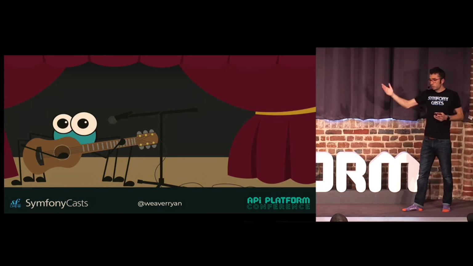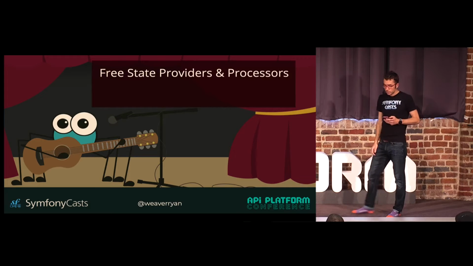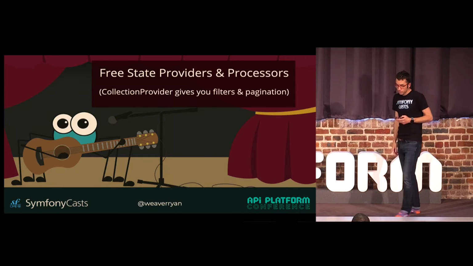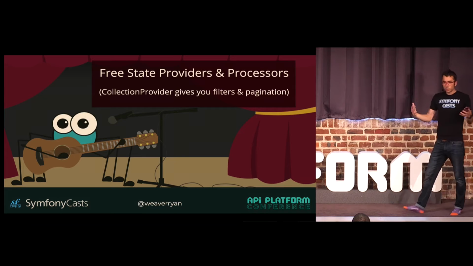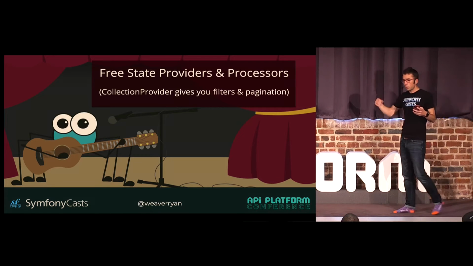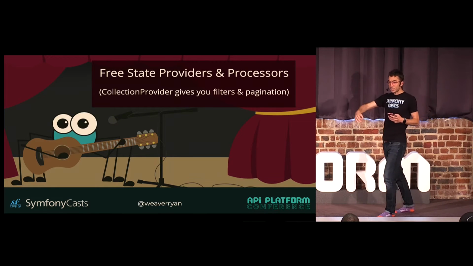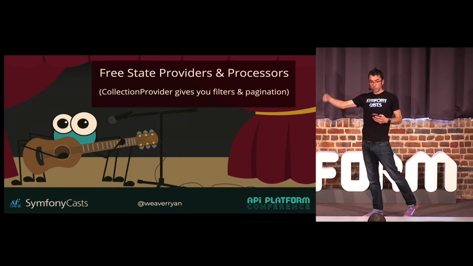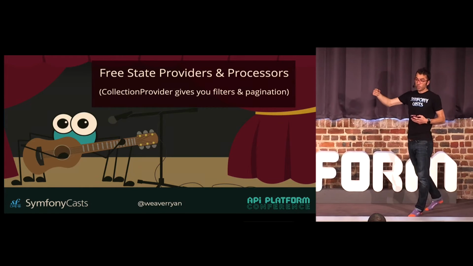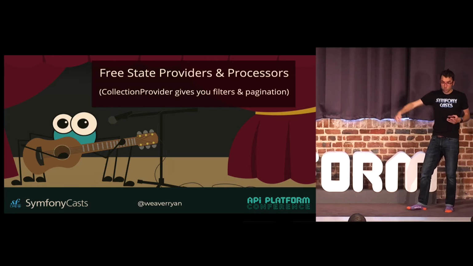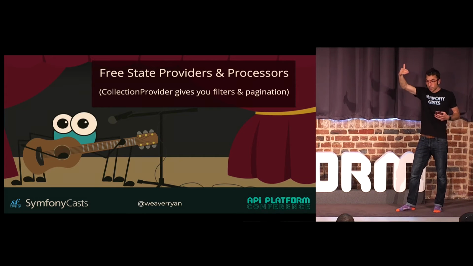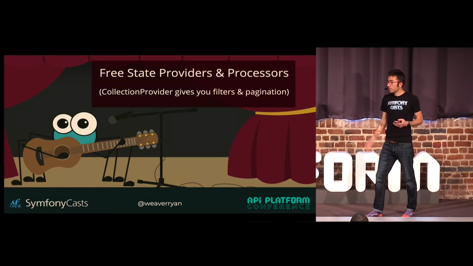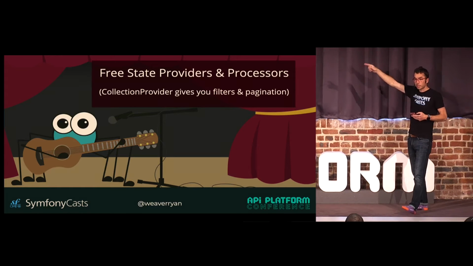So then, while Webby's playing a live concert, reflecting on these free state providers and free state processors, this is a really good thing because not only do we not need to do that work, but the collection provider in particular is really important because that's what gives us the free pagination and also what powers the filter system. It's really nice to be able to put the API filter above and have the search filter built in and the range filter. That's all powered by the collection provider from Doctrine.